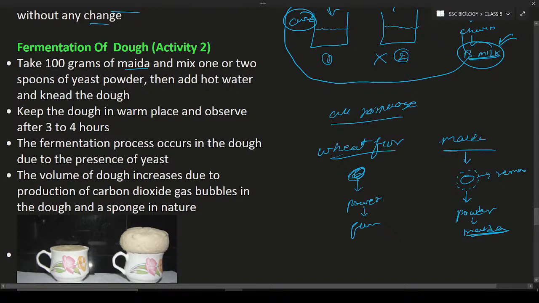Wheat flour means the entire seed is made into powder, that is known as wheat flour. The wheat flour is a little bit costly and maida is a little bit cheap. Why? Because the important outer layer has been taken, so they sell it for a little less money. So what we have to take in this activity, we have to take 100 grams